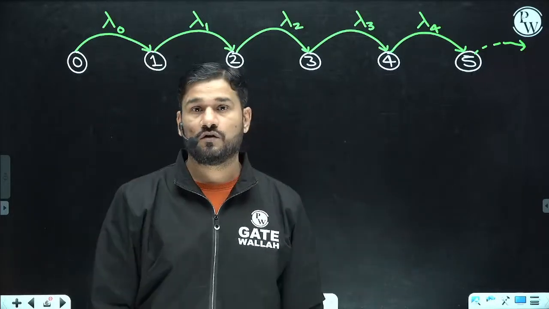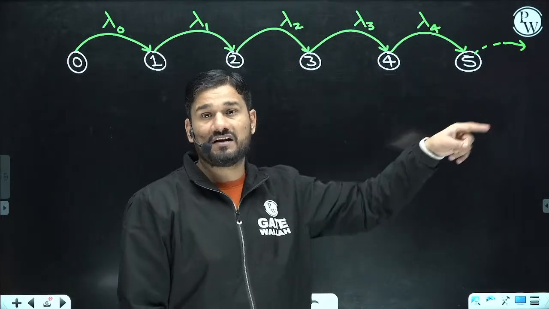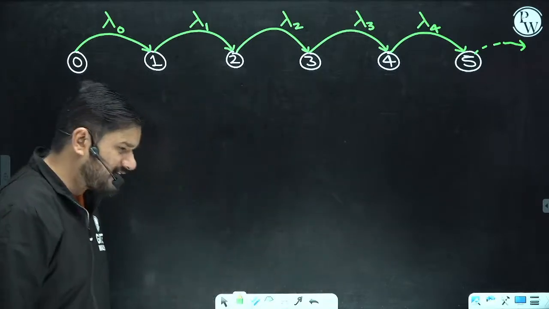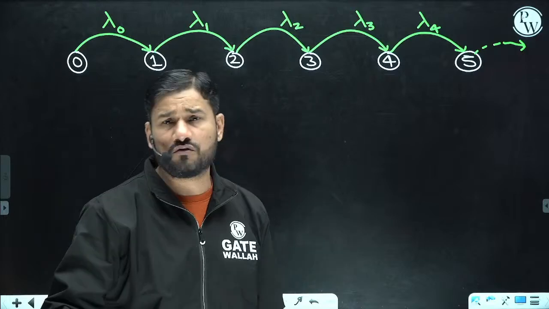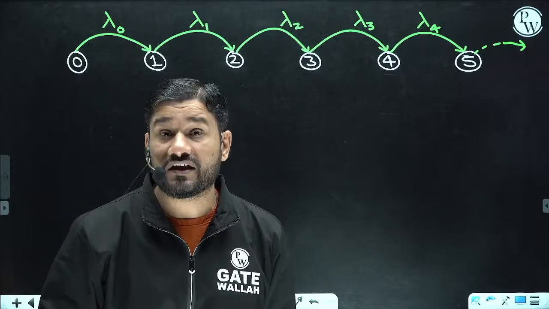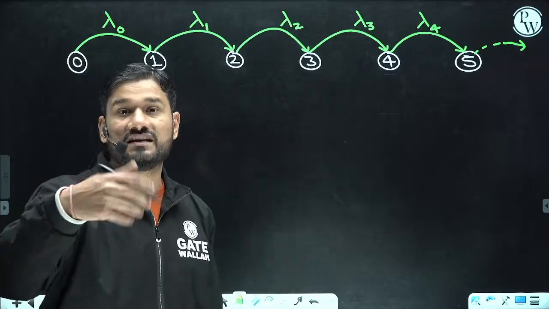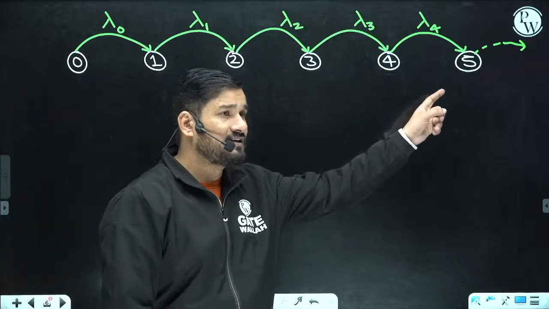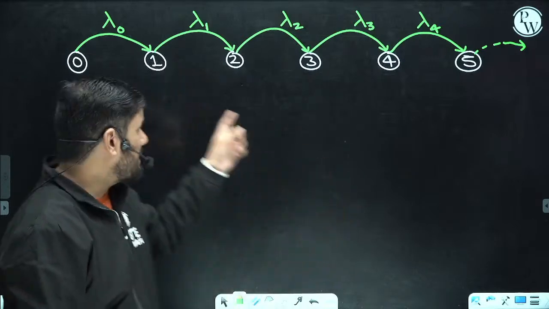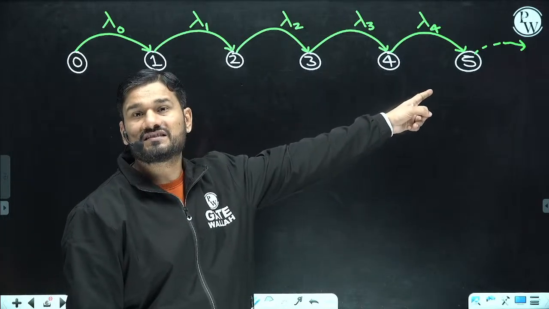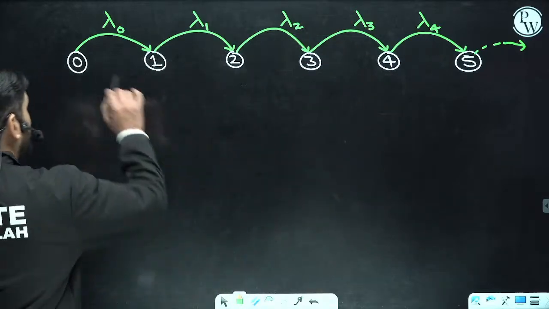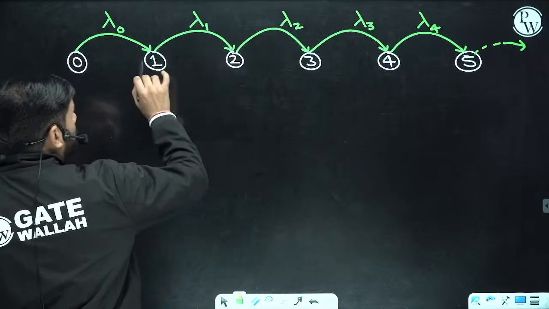But just think, when there are 6 or 7 or 10 people in the row in front of the ATM, and I come and say, oh, there are 10 people in the system, too much crowd here. Definitely I will lose my interest, and possibly I will not join the queue. It means lambda is decreasing as the number of people in the system increases. And there are some examples where, as the crowd increases, the lambda is also increasing. This is also possible. So when arrival occurs, we move to the higher state.